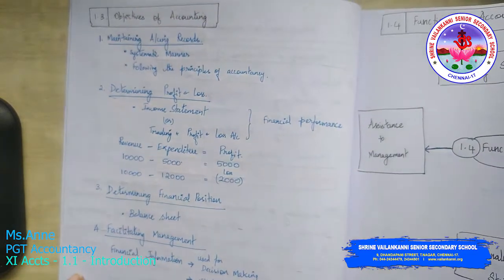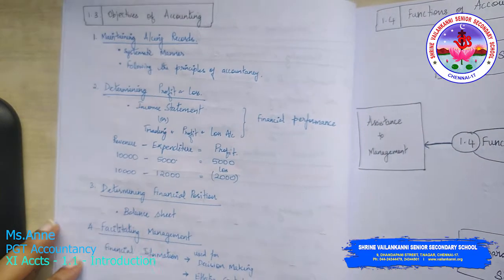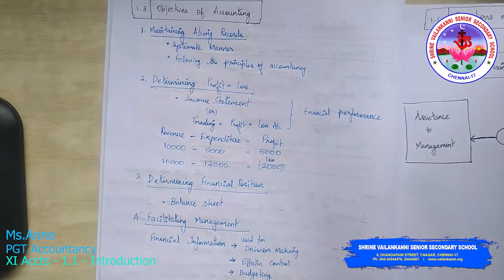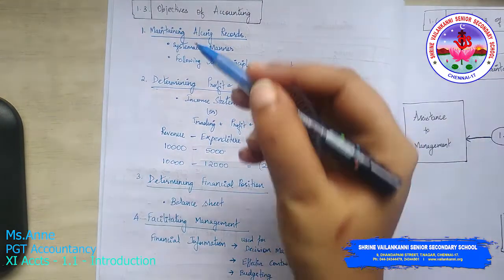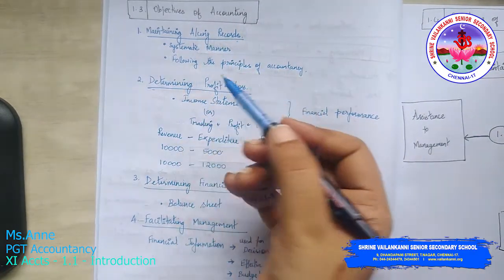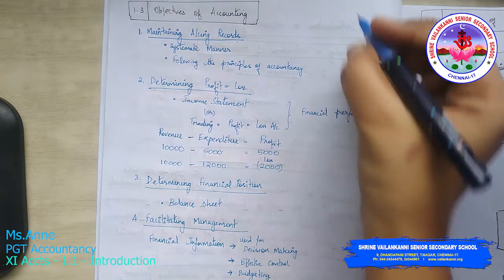Now moving forward, we have the objectives of accounting. Okay, the last part of today's class discussion. Now the first objective of accounting is maintaining accounting records. See, if you maintain the accounting records, it will be easy.